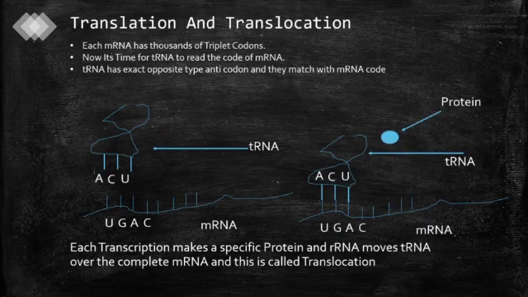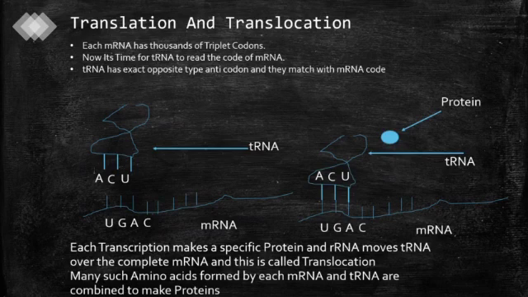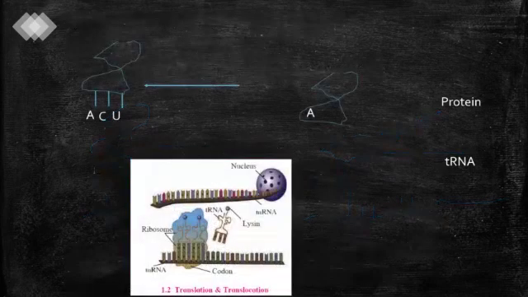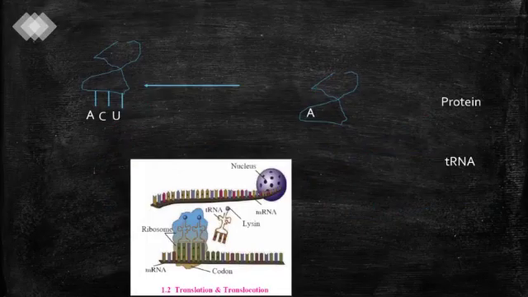So each transcription makes a specific protein and rRNA moves tRNA over the complete mRNA and this is called translocation. Many such amino acids are formed by each mRNA and tRNA combined to make protein. Now you can see in the picture also, it comes out from the nucleus, floating out, and on the messenger RNA lysine is there.